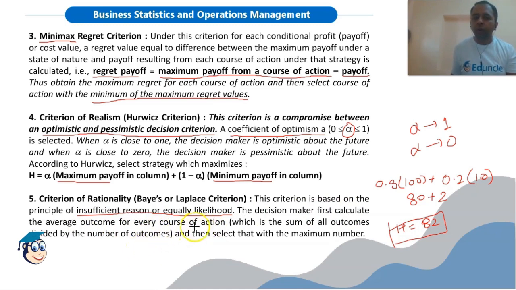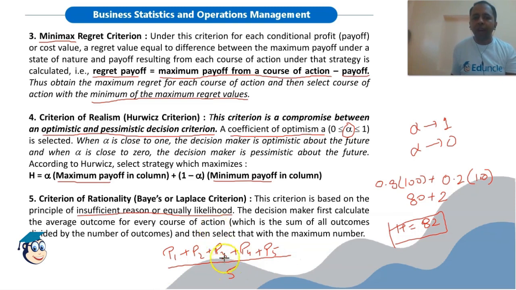So for a particular course of action, we will add all payoff values. Say if there are 5 payoff values, say P1, P2, P3, P4 and P5, we will add all these 5 values and divide it by 5.